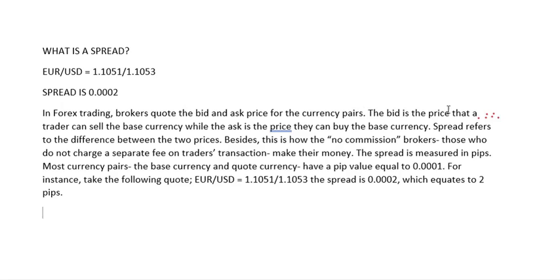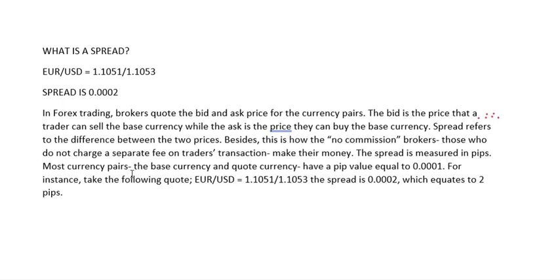The bid is the price that a trader can sell the base currency, while the ask is the price they can buy the base currency. Spread refers to the difference between the two prices. Besides, this is how the non-commission brokers, those who do not charge a separate fee on traders' transactions, make their own money. The spread is measured in pips.